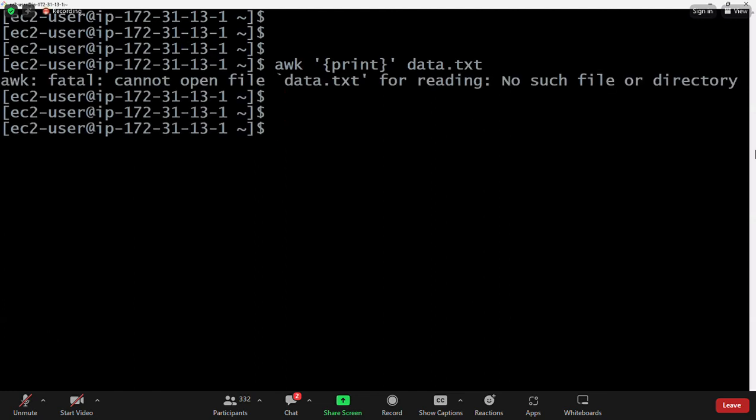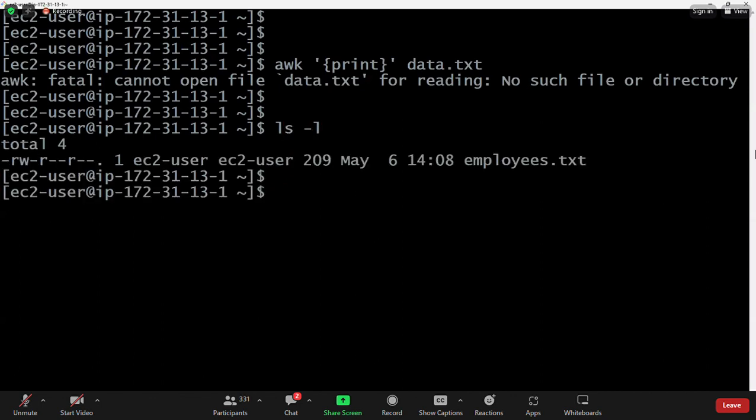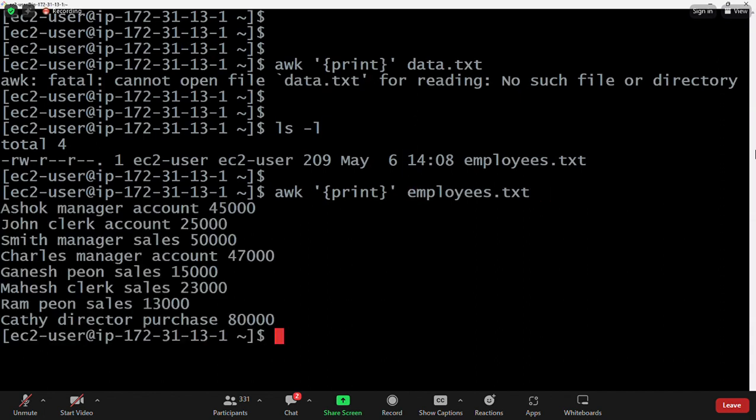No such file or directory. Sorry, AWK command employees.txt. It is printing all the employees data. When I am printing the employees data, I want to print a record number: this is the first record, second record, third record, fourth record. I want to print the data along with the number.